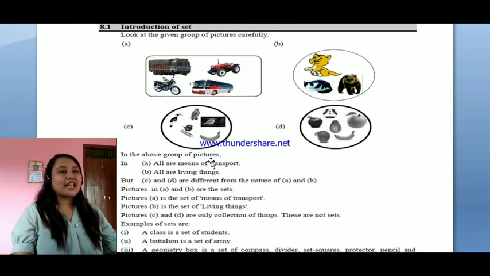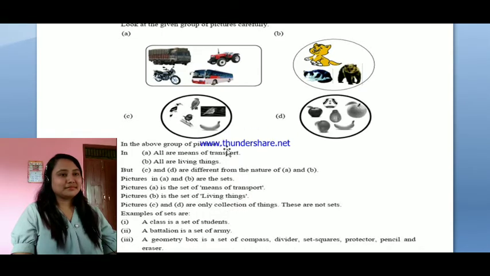Okay, so can we say that these are the set of fruits? So these are only the collection of things. So these are not sets. These are only the collection of things. Okay, things means objects. These are not sets.